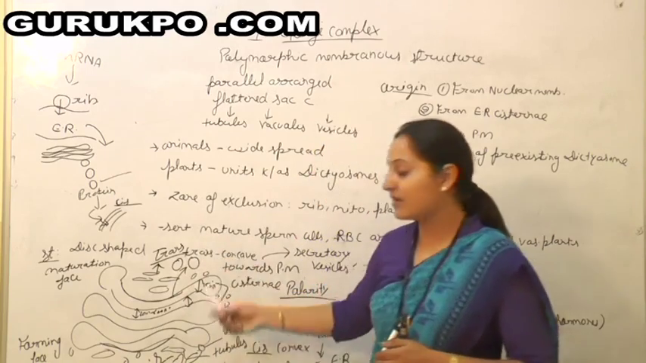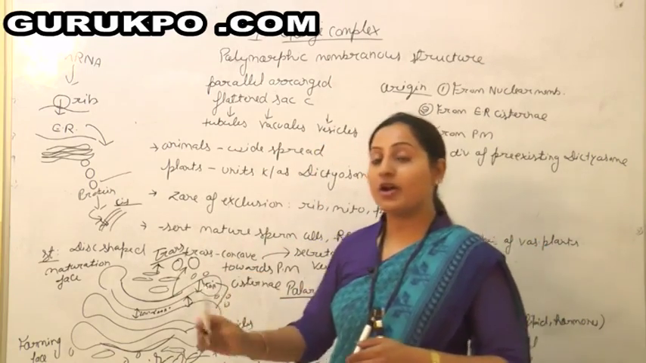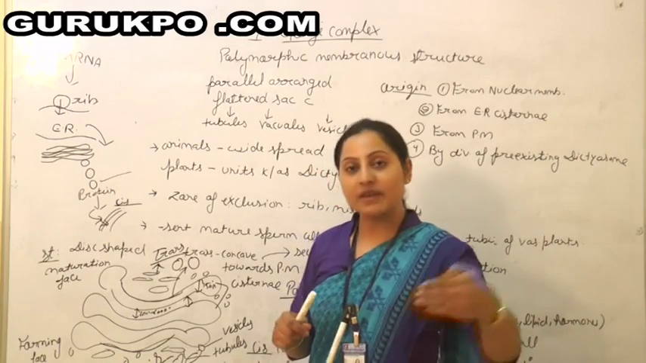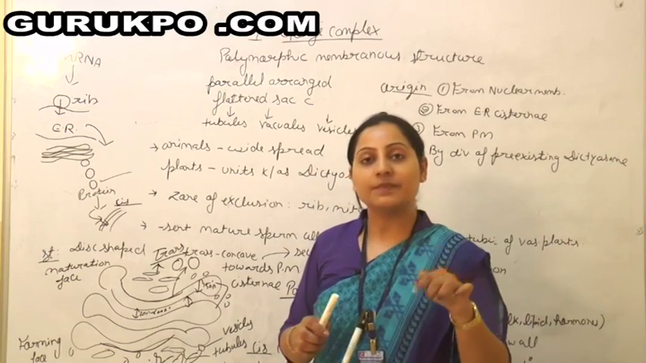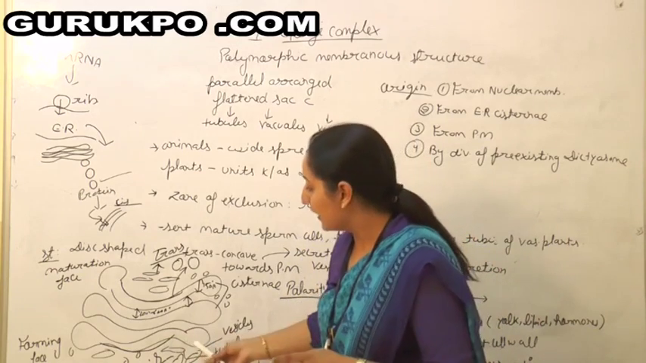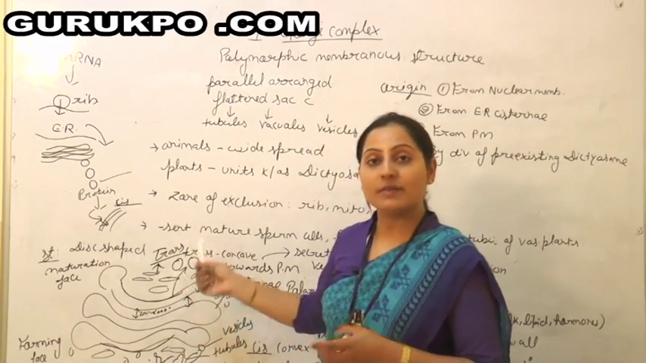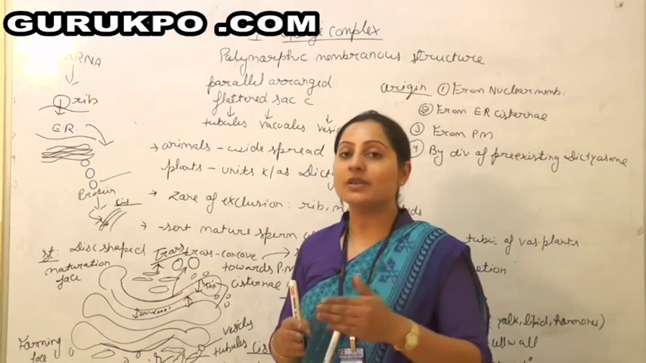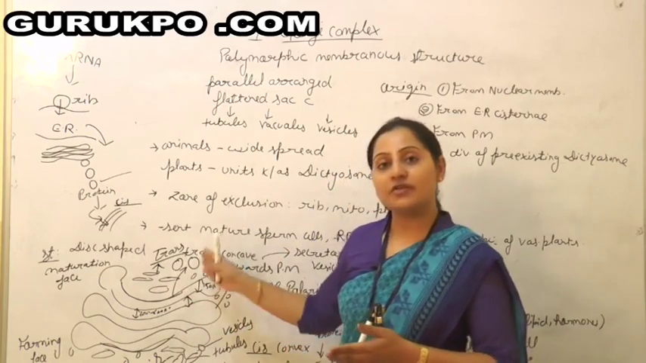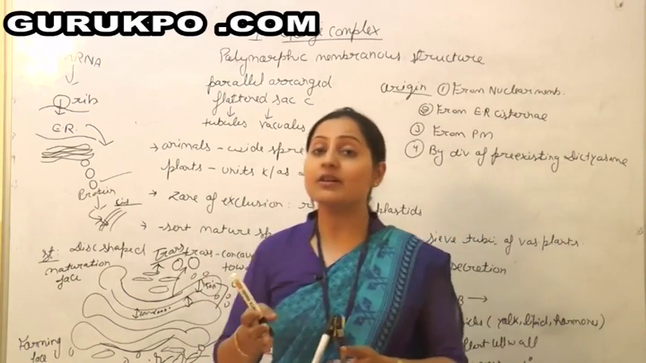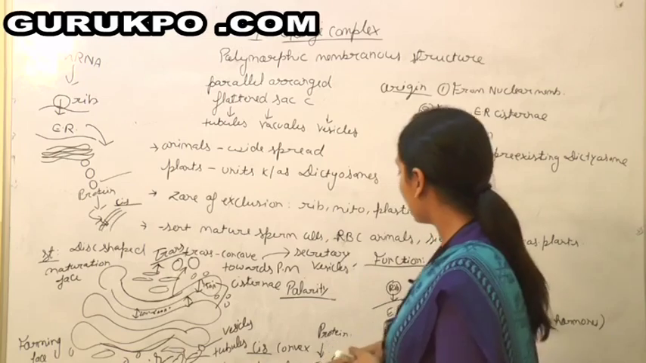So these two phases are there. The cis phase is also called the forming phase, because the raw material comes here in the form of vesicles, normal vesicles. And then the trans phase is also called the maturation phase, because now the material will be released towards its destination in the form of secretory vesicles. So secretion is the cardinal function of the Golgi body.